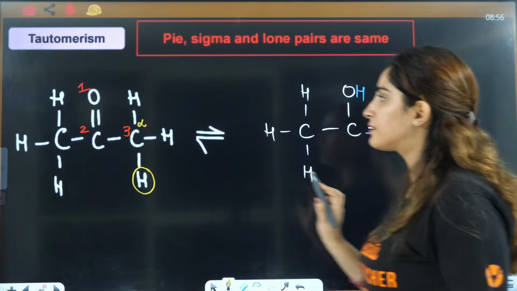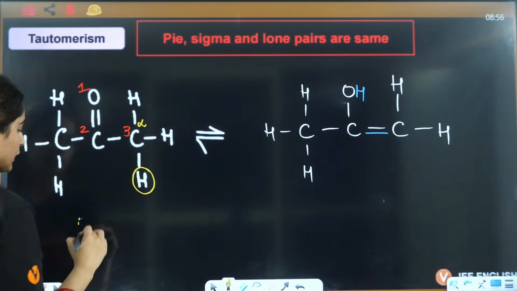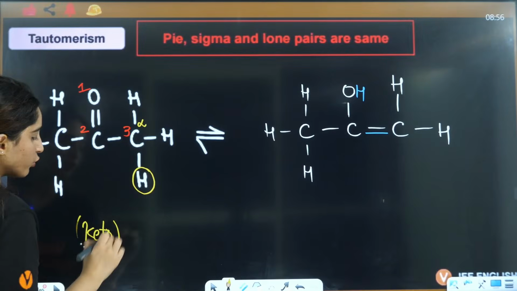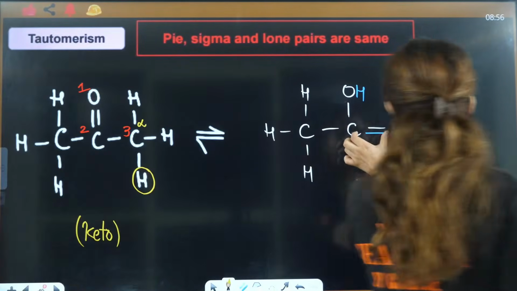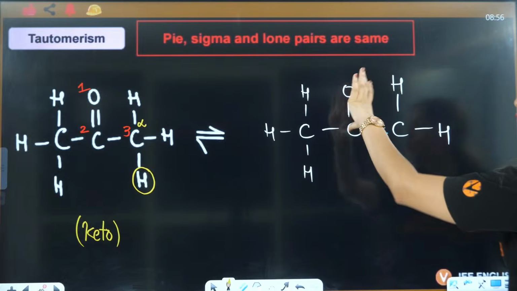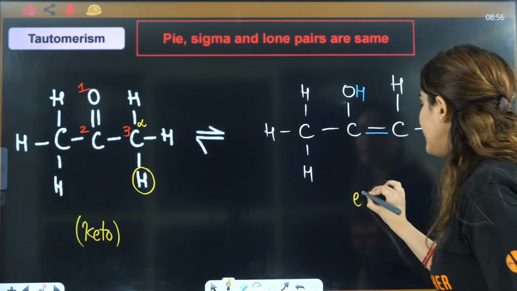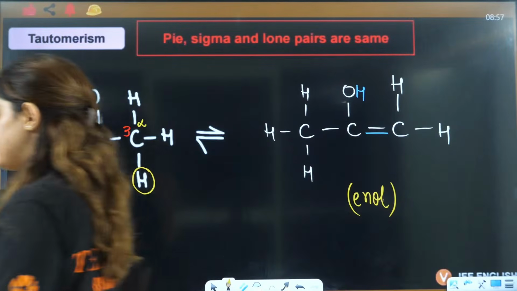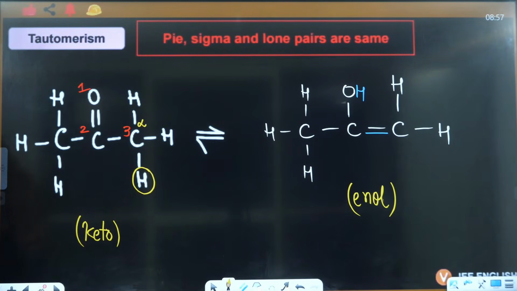Now, if you see, this was your keto because this is ketone. So, this is called as keto form. And here this is ene, that is alkene, and this is ol. So, it is also called as enol form. Okay? Yes, everyone?